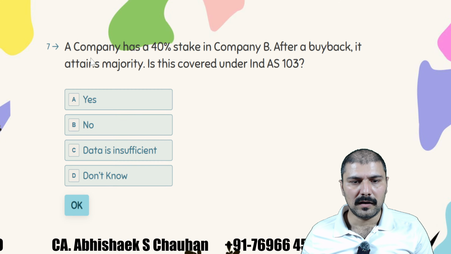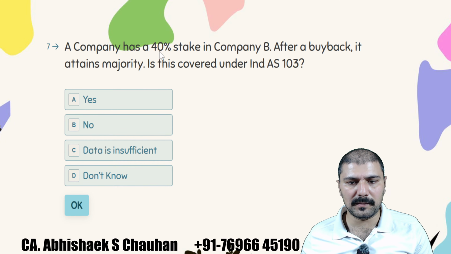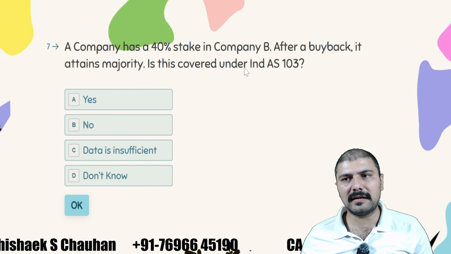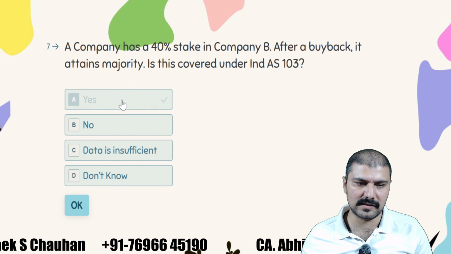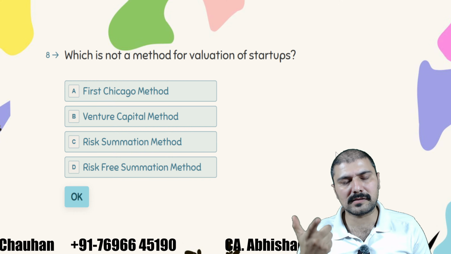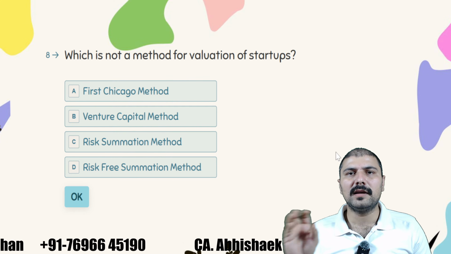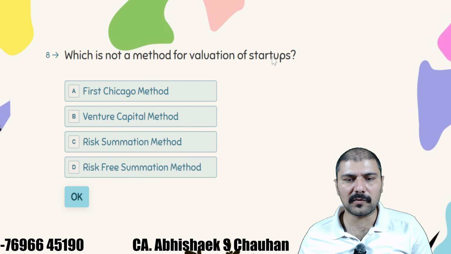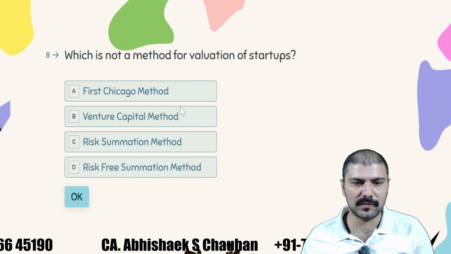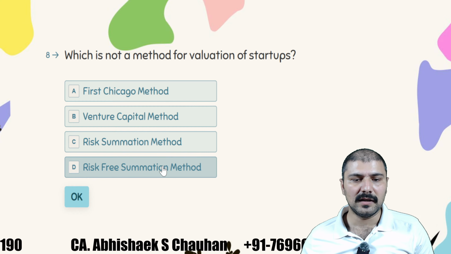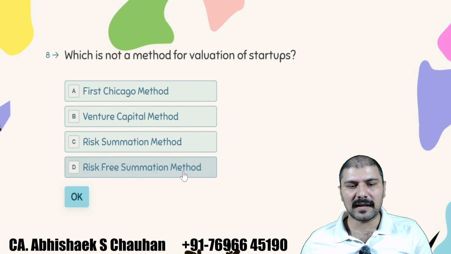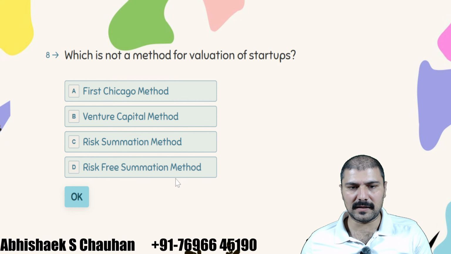Next. A company has 40% stake in company B. After a buyback, it attains majority. Is it covered under Ind AS 103? The answer is yes, right? So if you are getting the controlling interest in whatsoever manner, it is covered under Ind AS 103. Which is not a method for valuation of a startup: value first Chicago method, venture capital method, risk summation method, risk-free summation method. Right. The correct answer for this is risk-free summation method.